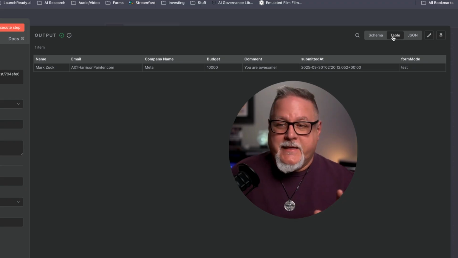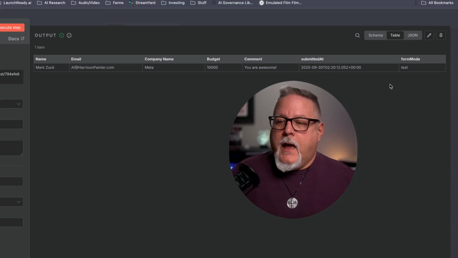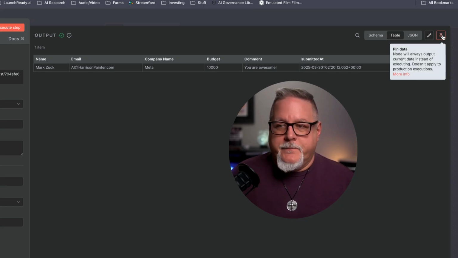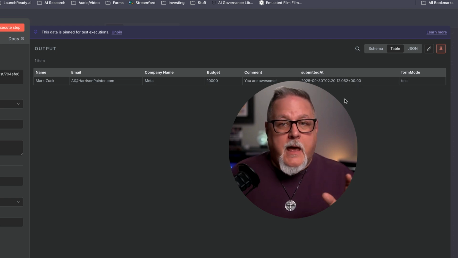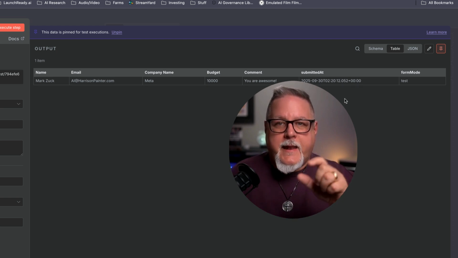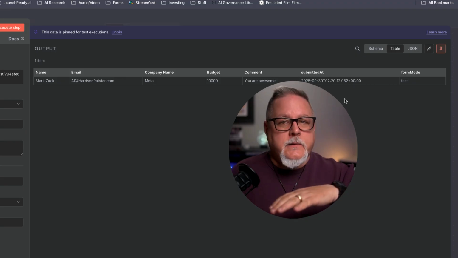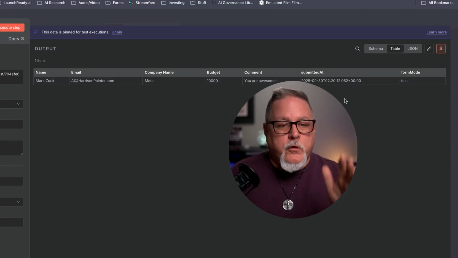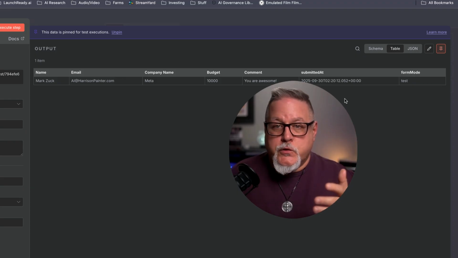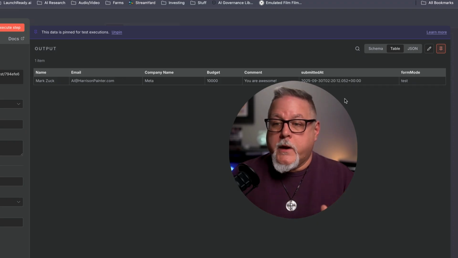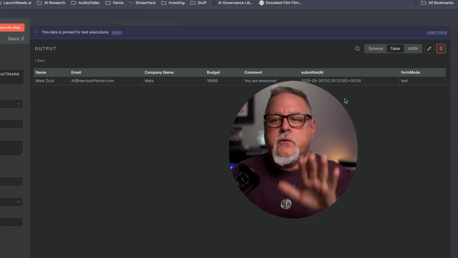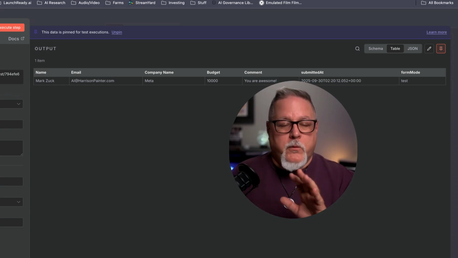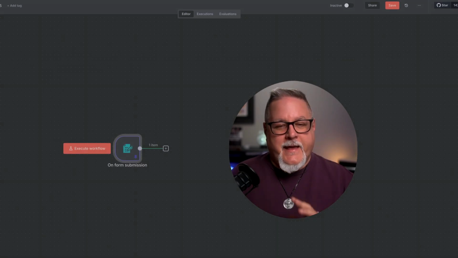It's incredibly easy. Now, one thing I want you to note here is in this top right, there's this little pin. I want you to click that if you're doing this anytime you're building something out, because you're going to pin that data to the top. It's not going to go away. So when you're running these executions in order to make sure everything's working, that data is always going to be sitting there. And I promise you, you will thank me for this later.